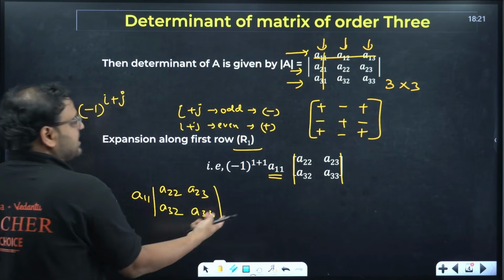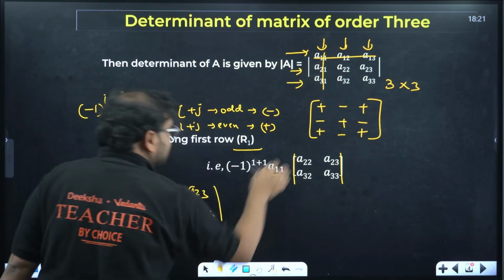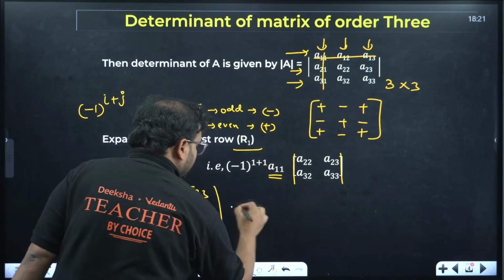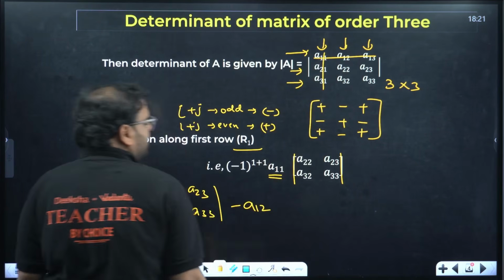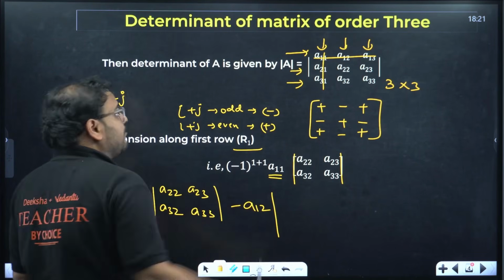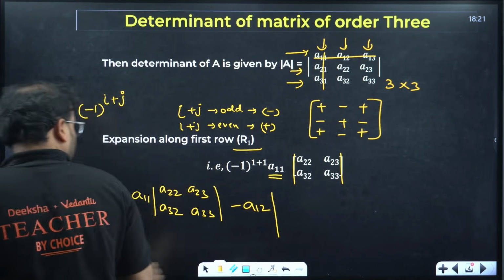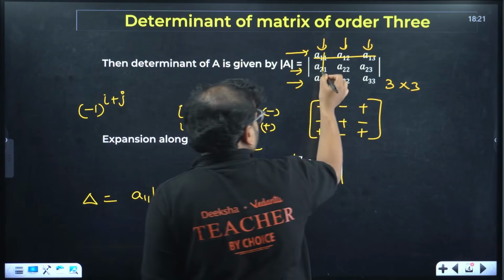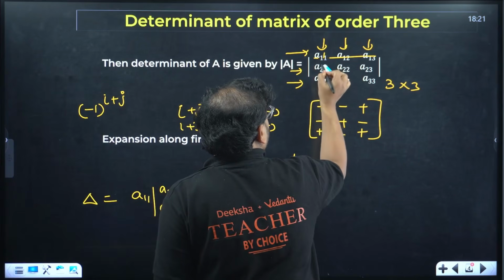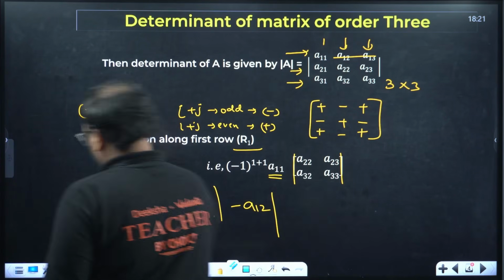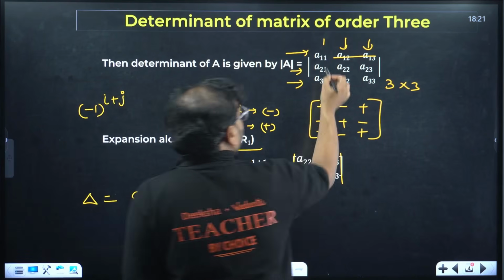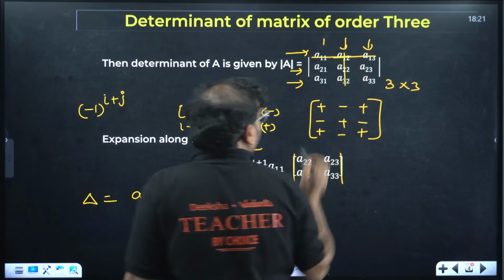So I'm going to go to the next element, which is A12. Is that negative or positive? Negative. So right here minus A12. Now for this again, we'll remove that particular row and this column.